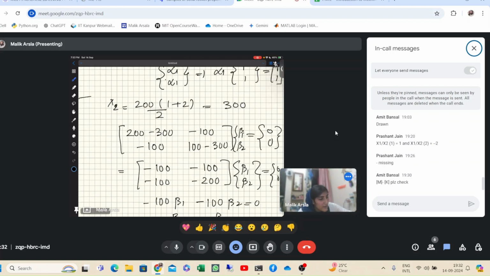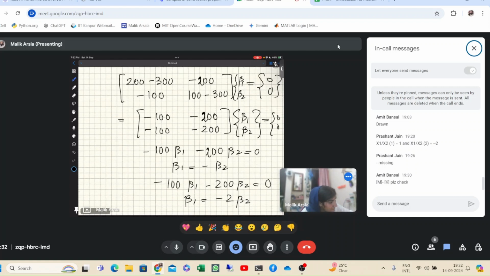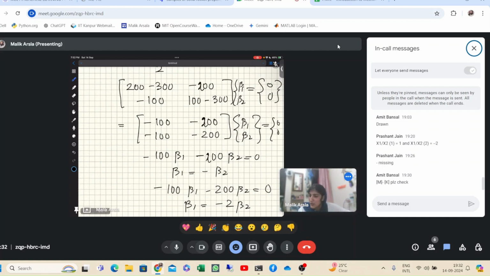And similarly for the second case also, if it is going to be minus 200, right? So 200 minus 300, then minus 200 minus 100, 100 minus 300. So it will be minus 100 minus 200 minus 100 and minus 200.